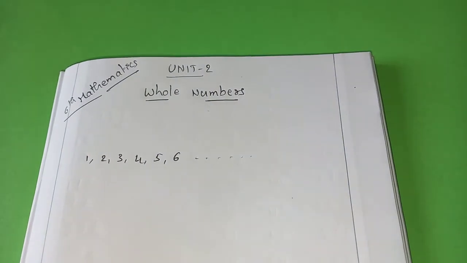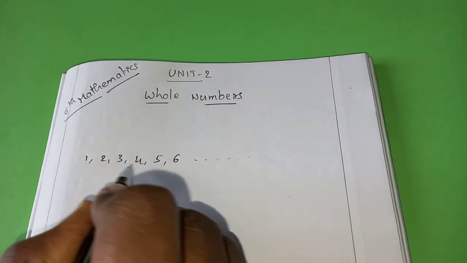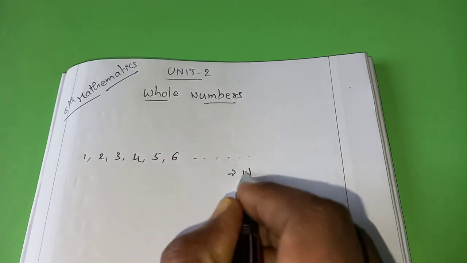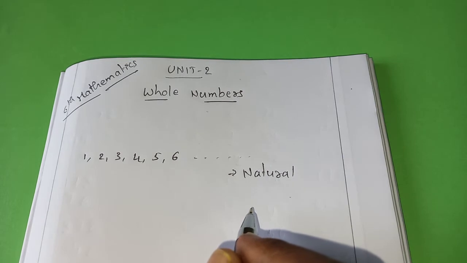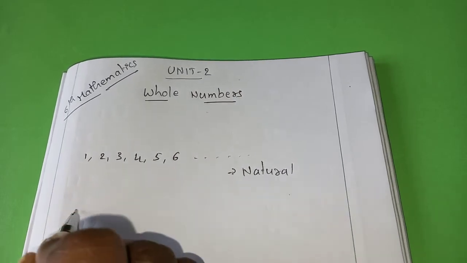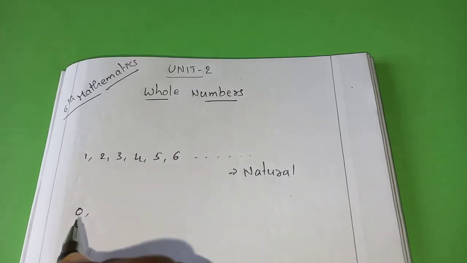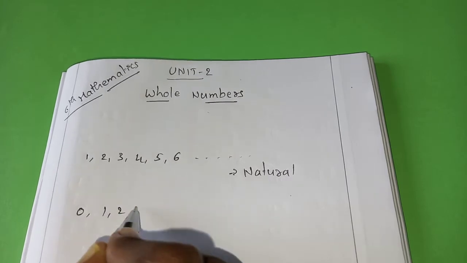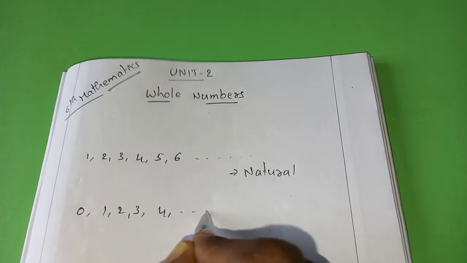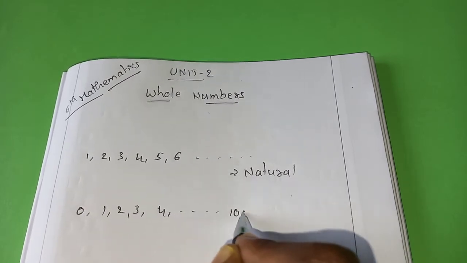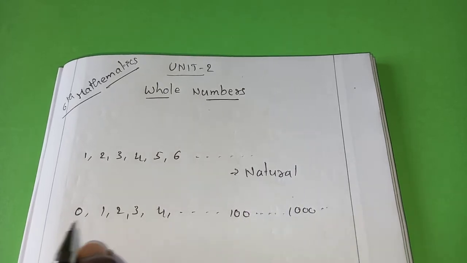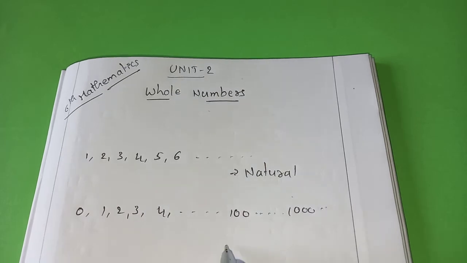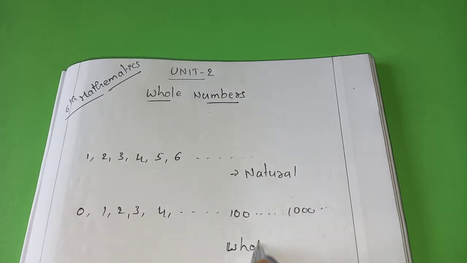All these are numbers only, but we call these numbers natural numbers. When we add 0 to these natural numbers, like 0, 1, 2, 3, 4 and so on, more than 100, more than 1000, more than a lakh, all the numbers starting with 0 are called whole numbers.